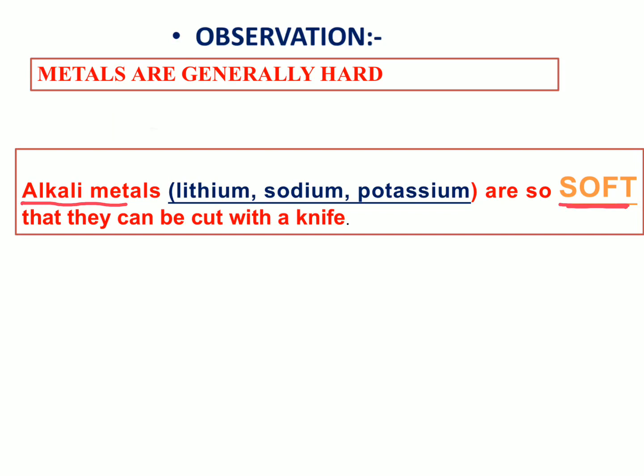Okay, so there are two activities we have discussed, we have just observed. It is a very simple observation. You have already studied that metallic surfaces are lustrous in nature and metals are generally hard, but there are exceptional cases.